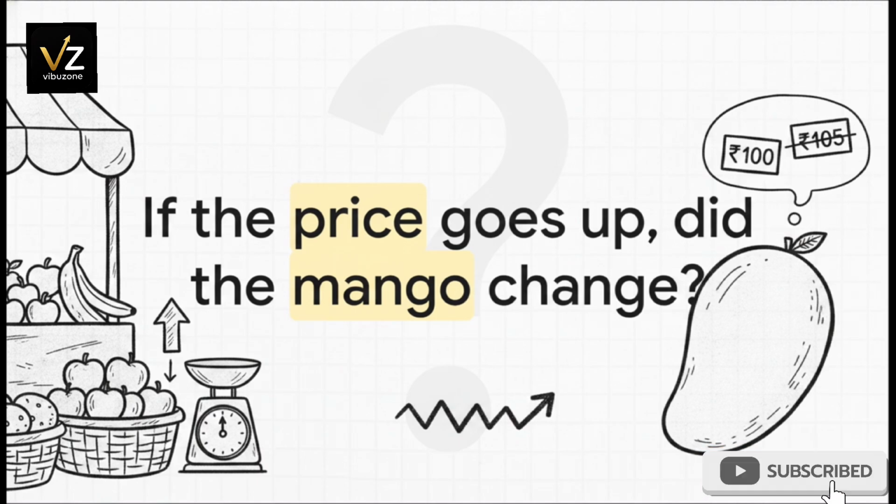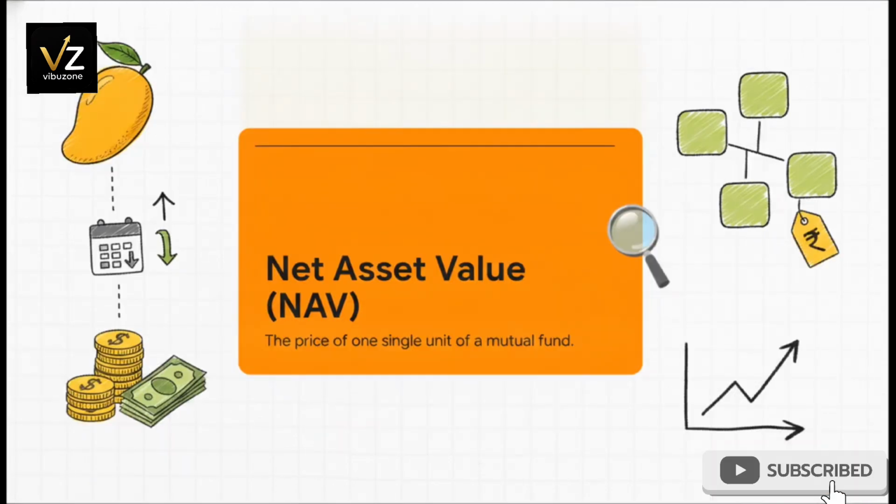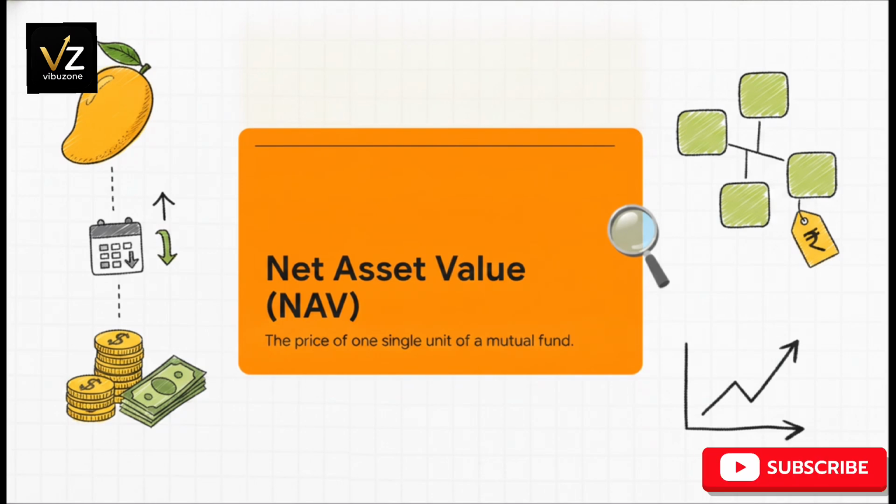The answer, obviously, is that the mango is exactly the same. The only thing that shifted was what people were willing to pay for it on that specific day. Well, mutual funds actually work in a very similar way. Just like that unchanging mango with a fluctuating daily price, when you invest, you're buying units of a mutual fund. The price of one single unit is its net asset value, or NAV.